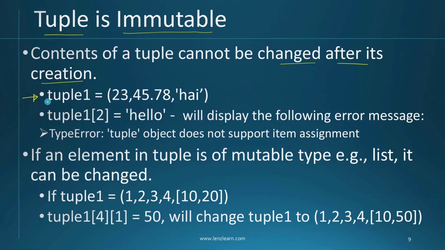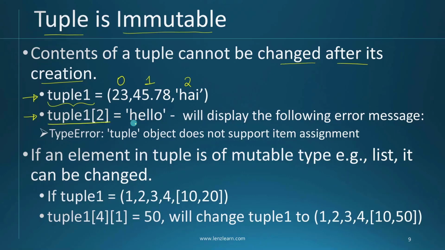I'm going to create a new tuple called tuple1 with these values inside it, 23, 45.78 and hi. And after that, inside my program, if I give this line, it will give an error. What happens here? I'm trying to change the value available at index position 2. So this 23 is available at index 0, 45.78 is available at index 1, and hi is available at index 2.